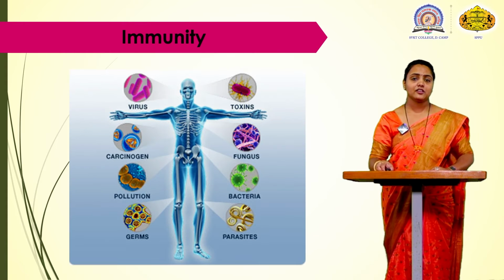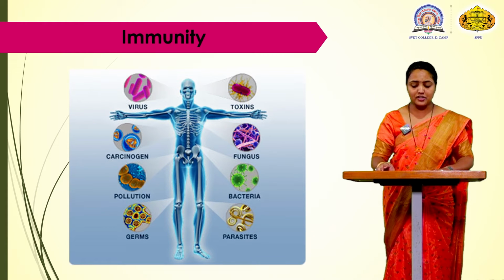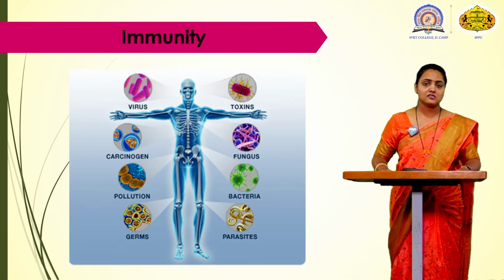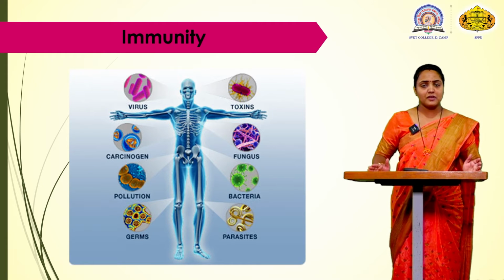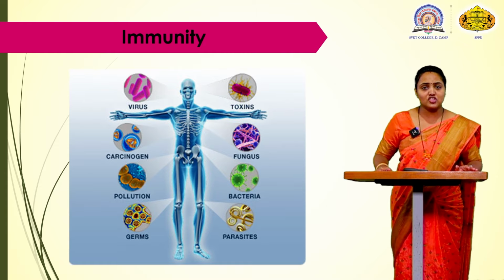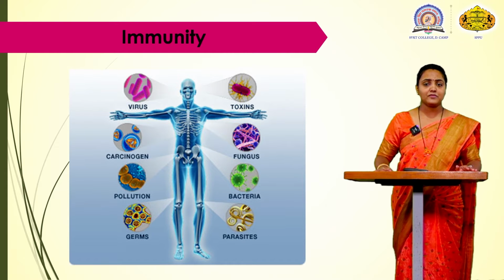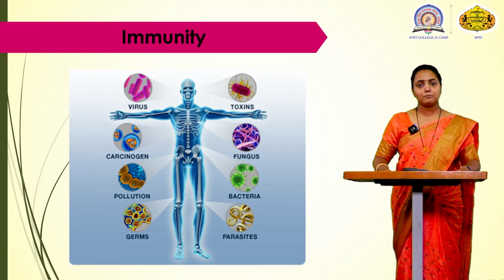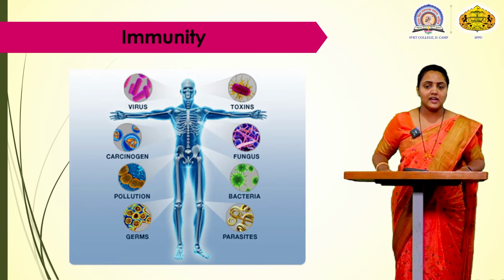So immunity, we have already seen, is the power or ability to fight against various diseases. There are some environmental toxins or pathogens which can interact with our body, and when the interaction takes place, our immune system provokes and keeps our body healthy.